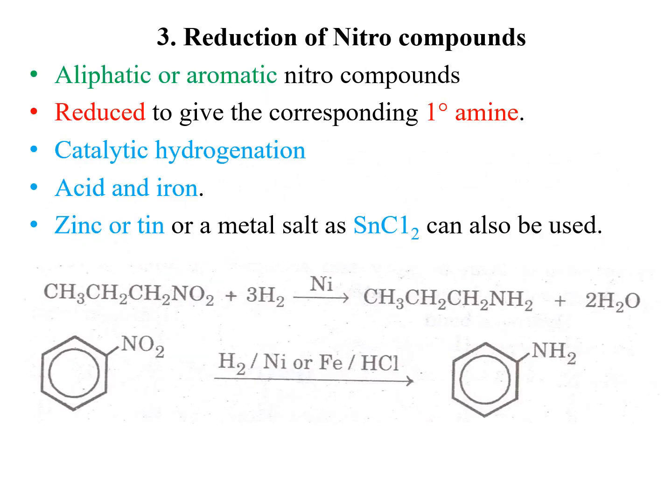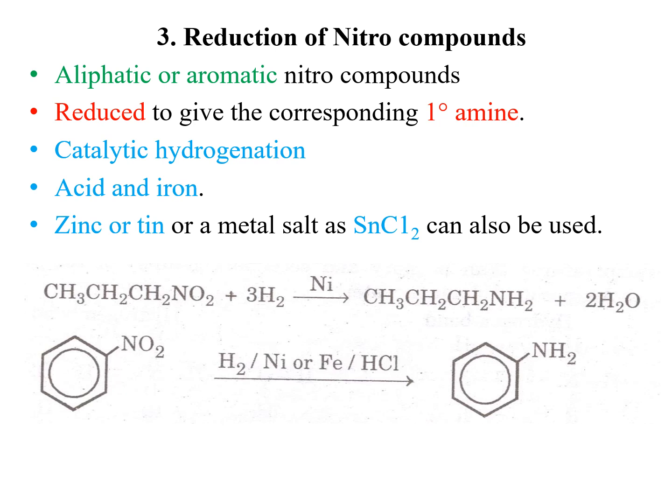The third class is reduction of nitro compounds. Aliphatic or aromatic nitro compounds may be reduced to give the corresponding primary amine. The reduction can be carried out either by catalytic hydrogenation or by treatment of nitro compounds with acid and iron. Zinc or tin, or a metal salt like tin chloride, can also be used as catalyst.